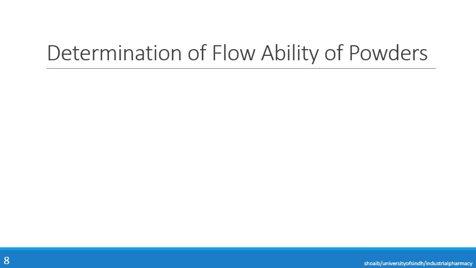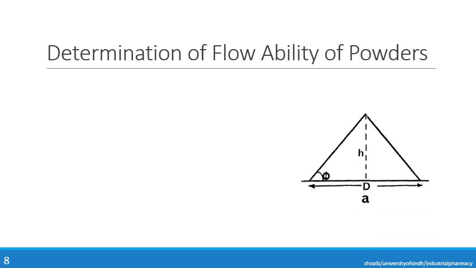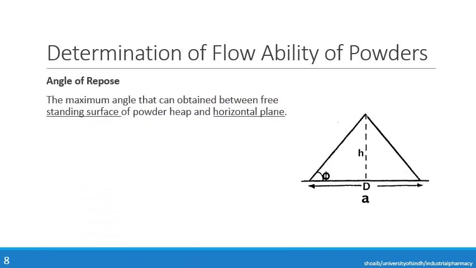So now how can it be determined? There are various methods for the determination of the flowability of powders, and one of the most common methods is the angle of repose. Now what is the angle of repose? It is the maximum angle that can be obtained between the free standing surface of a powder heap and the horizontal plane.